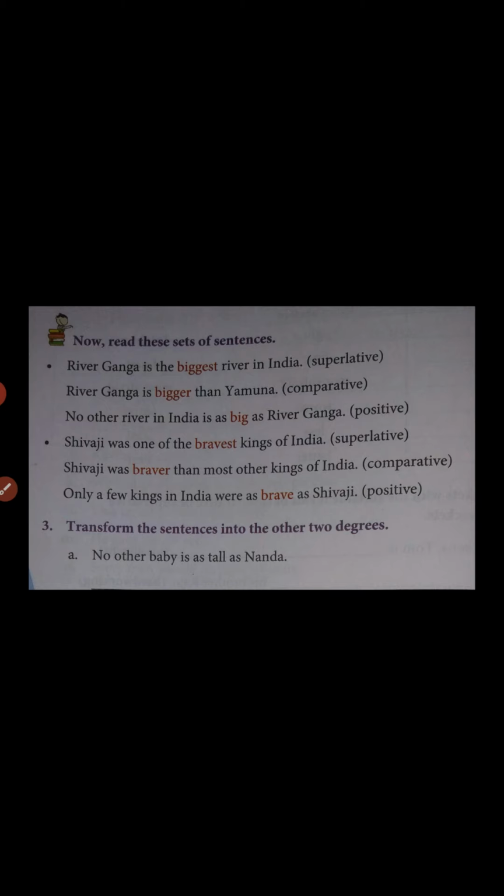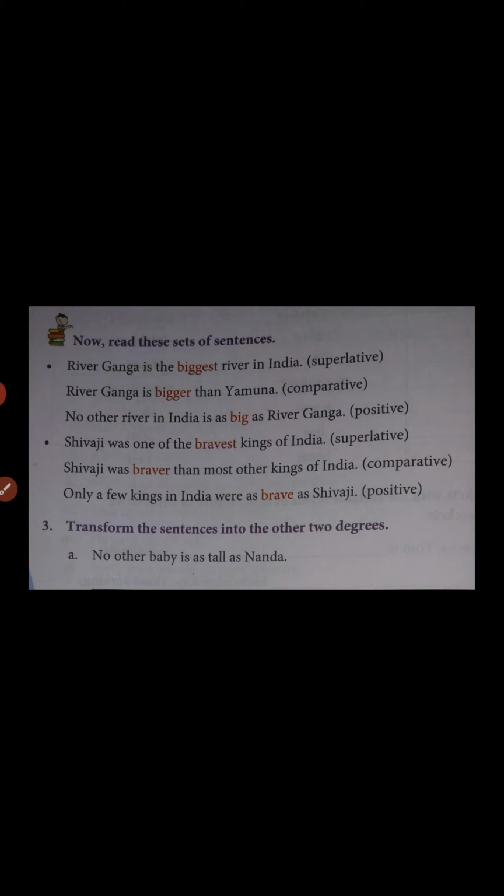For example, if I say big, big itself is a simple adjective form, that is why it is a positive degree form. But if I add er to the root form, that is the simple form of the positive degree, then it becomes the comparative adjective form.